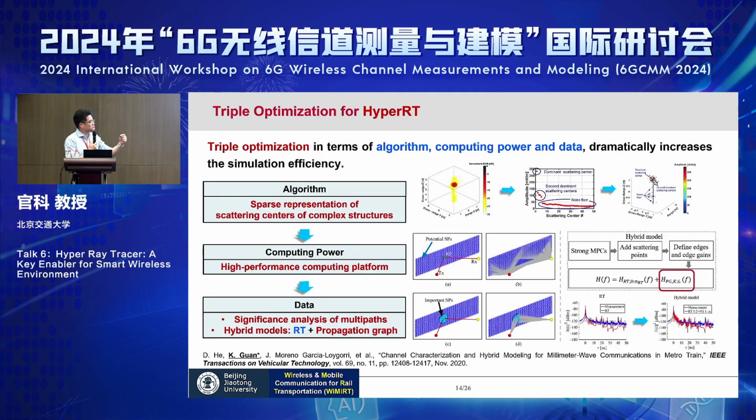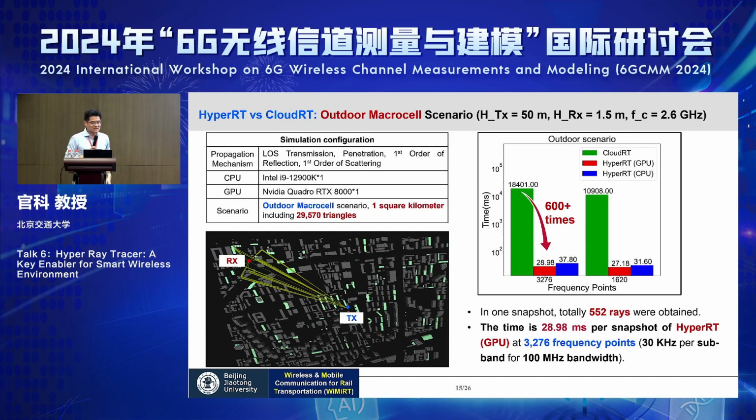You can use ray tracing just to simulate the specular reflections, maybe higher-order reflections, and then you can use, for instance, a propagation graph, a statistical method, to compensate for the diffuse scattering, and then you can get more realistic results.